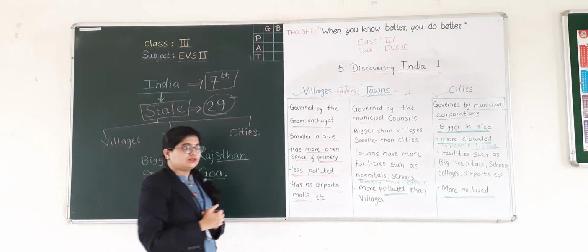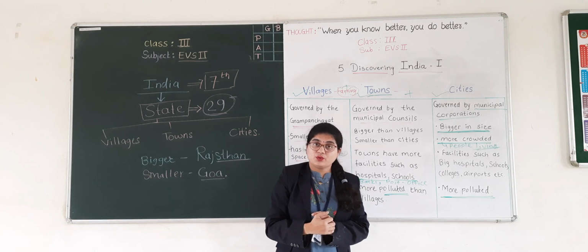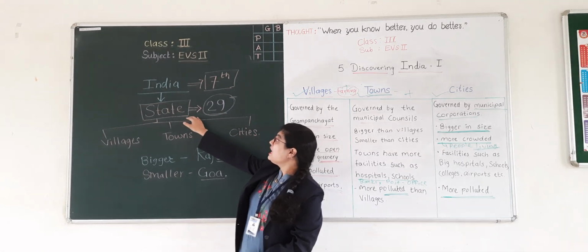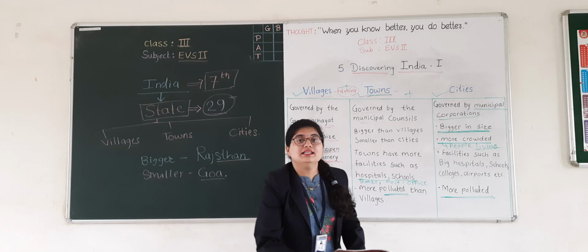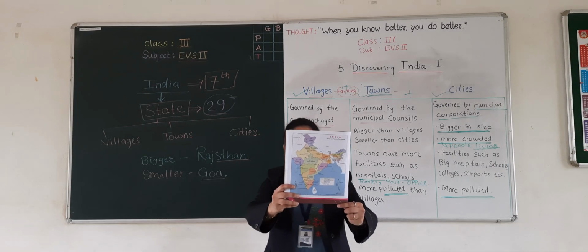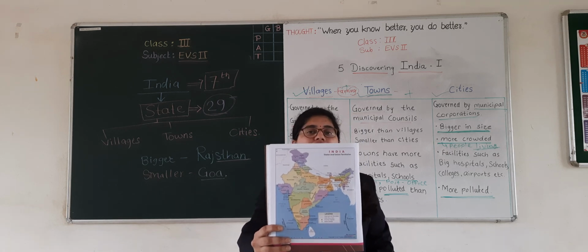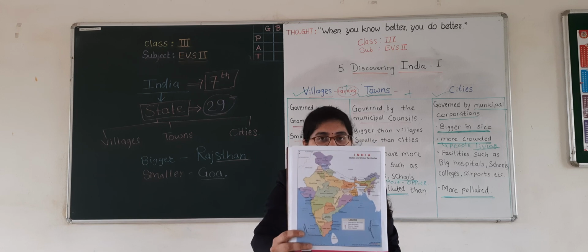Okay, good. So in today's class we have learned about villages, towns, cities, and also we have seen how many states there are in India. There are 29 states. So you have to read this map and also you have to write, what do you have to write? The names of states and their capitals.